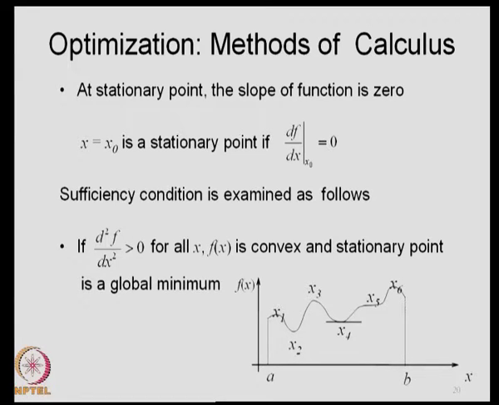We will see how we use the second derivative as sufficiency conditions, and what happens if the second derivative also becomes 0. What do we do in the cases where the second derivative also becomes 0? So, we will extend this problem and then see how we use the second derivative as a sufficiency condition. The necessary condition for a function to have an optimum value at a particular point is that the slope of the function at that point must be equal to 0.